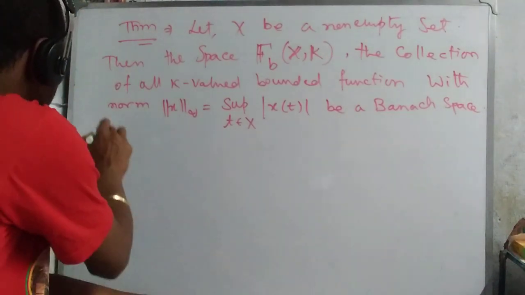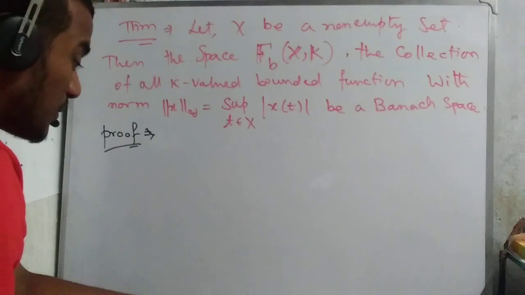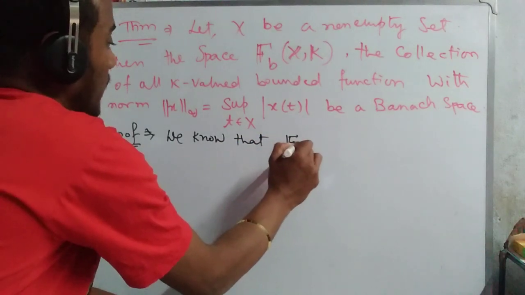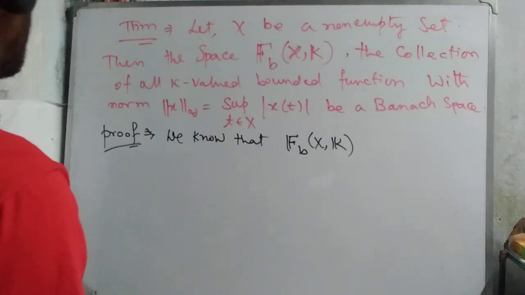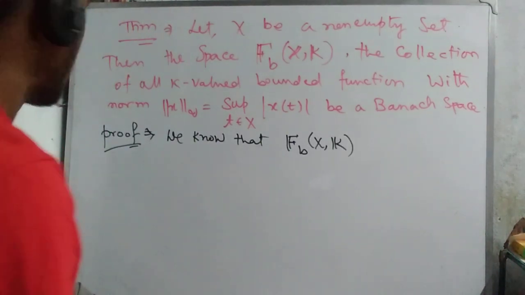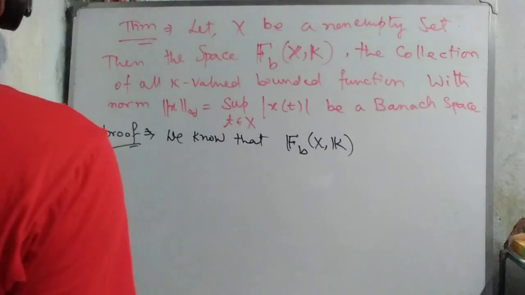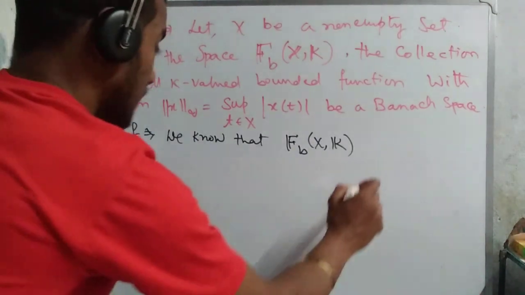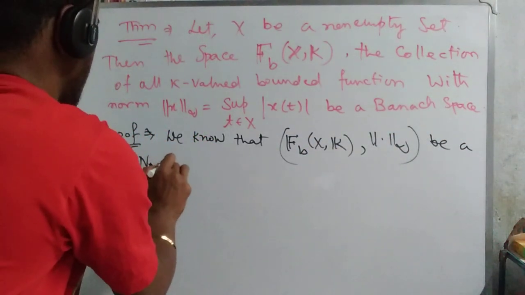So we prove it. We know that B(X, K), the collection of all K-valued bounded functions with norm ||x||_∞ equal to the supremum over t belongs to X of |x(t)|, is a normed space.